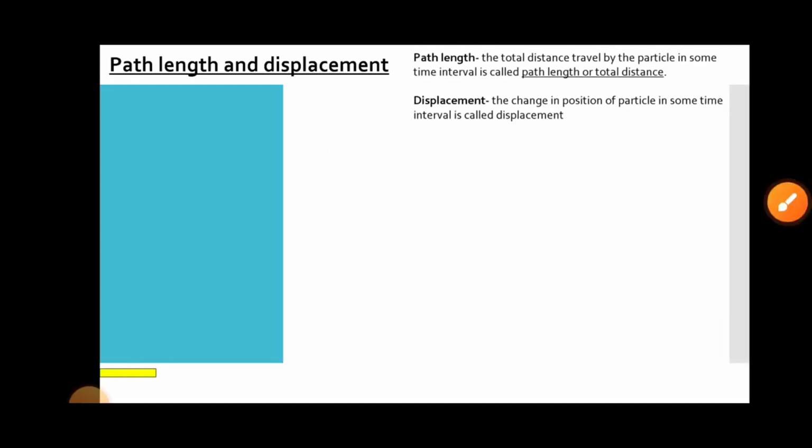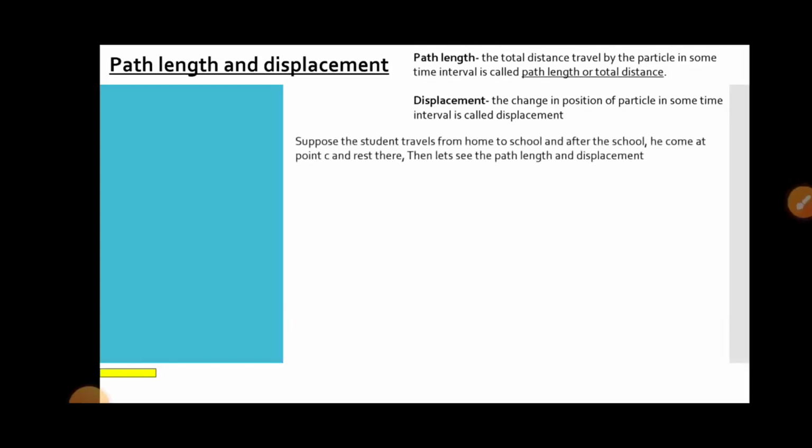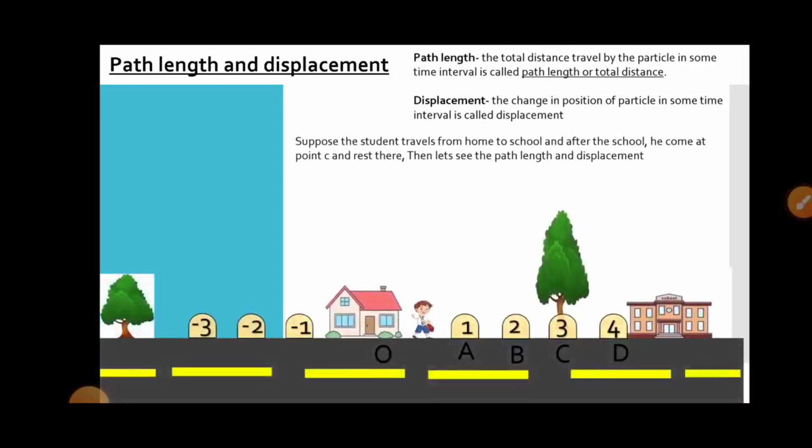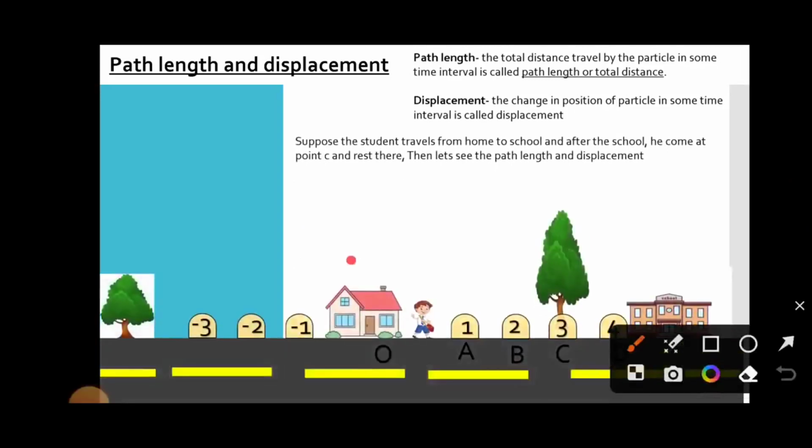Let's take an example. Suppose a student travels from home to school, and after the school he comes to a point C and rests there.